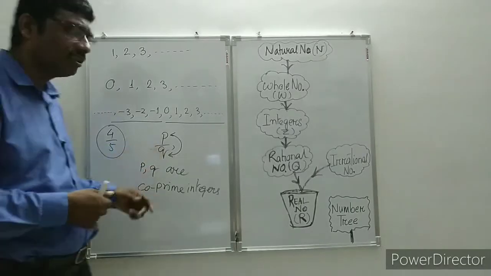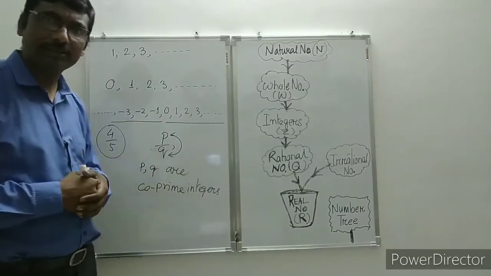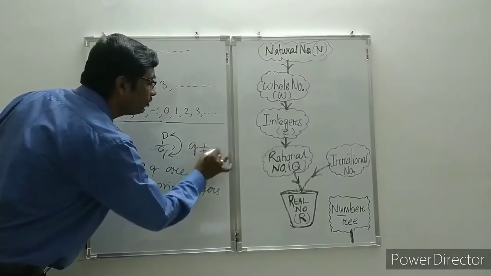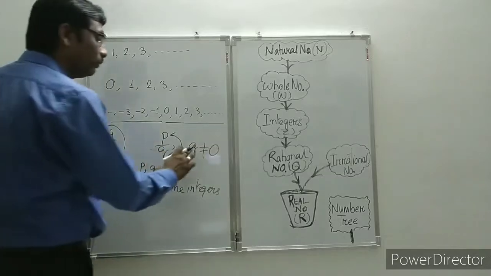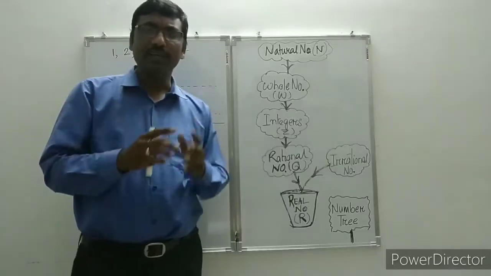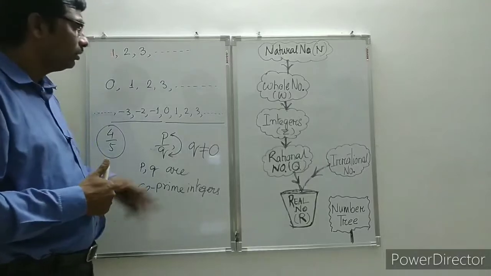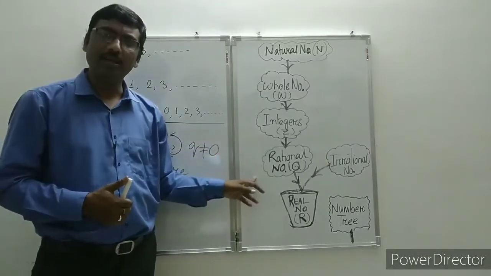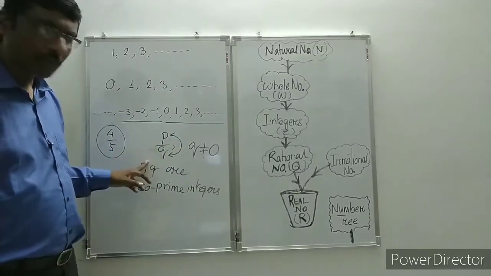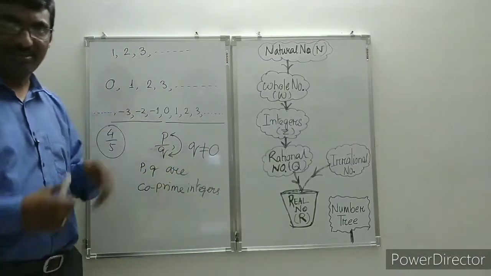So in the definition, it is best to write that p and q are co-prime integers and q not equal to 0. That means the denominator cannot be 0, because if a number is divided by 0, it is undefined. Any number by 0 is undefined. So in the definition of rational number, what will you write? A number that can be expressed in the form p by q, where q not equal to 0 and p and q are co-prime integers.